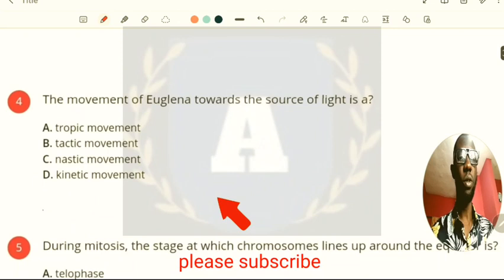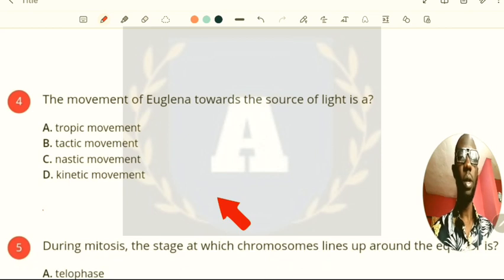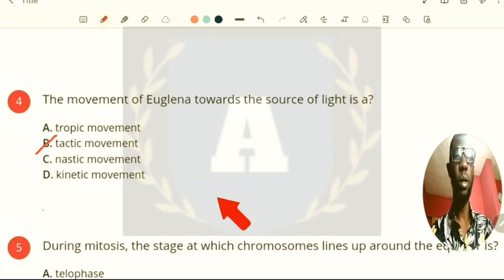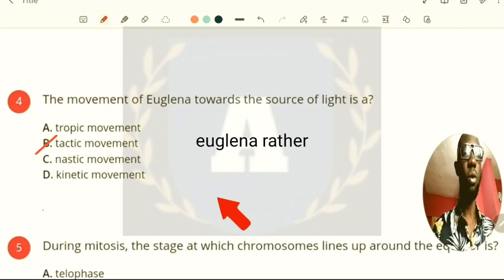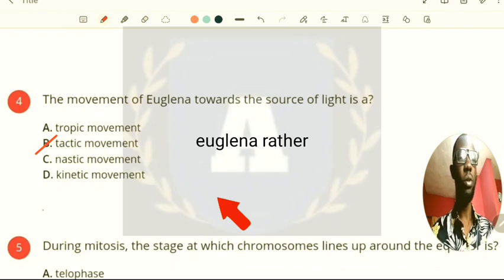And the next question, which says the movement of euglena toward the source of light is, okay, so that is positive tactic movement, okay, because it is an amoeba and the whole part of the organism is going to respond to stimuli.